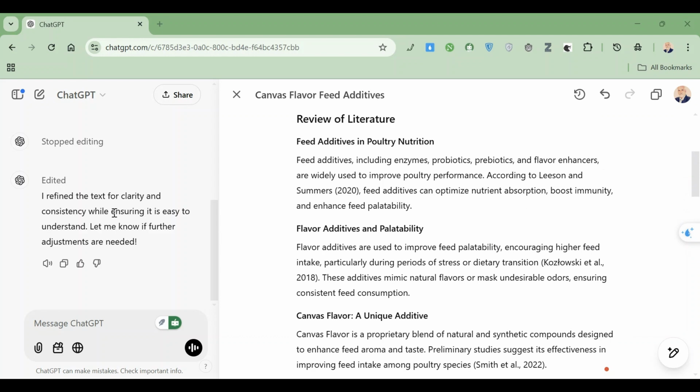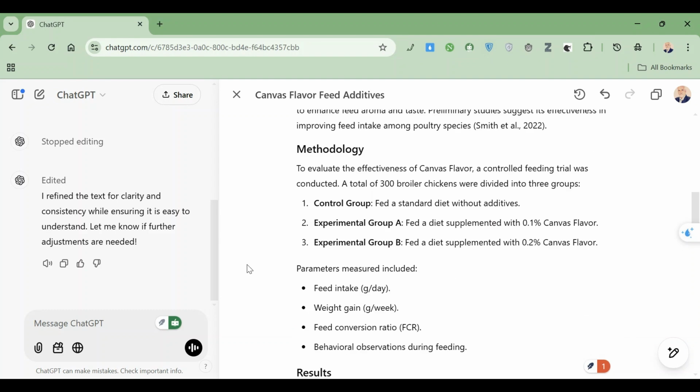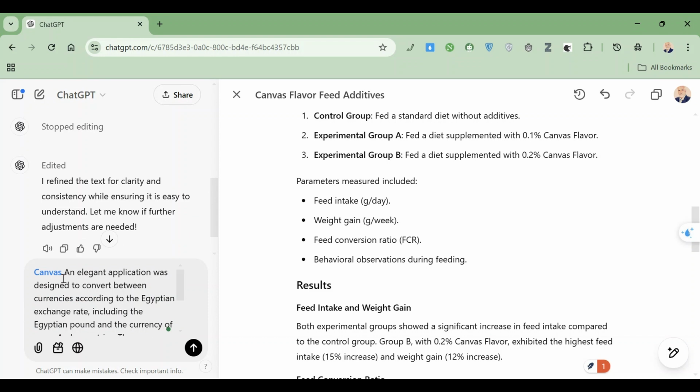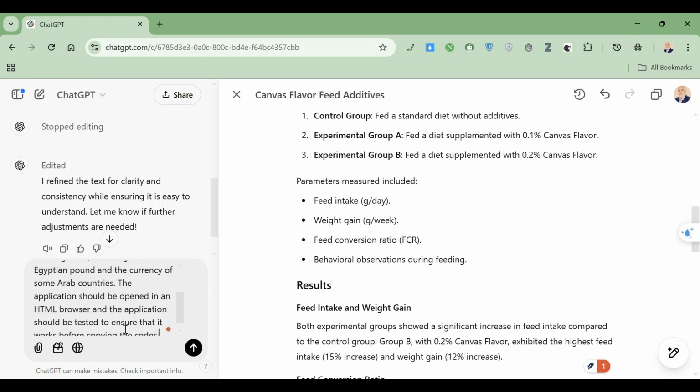The coding process means that it is okay. Let's see the coding together. Use the CMP feature again and tell him, for example, make an elegant application to convert between different currencies, including the Egyptian currency and some Arab countries according to today's price.